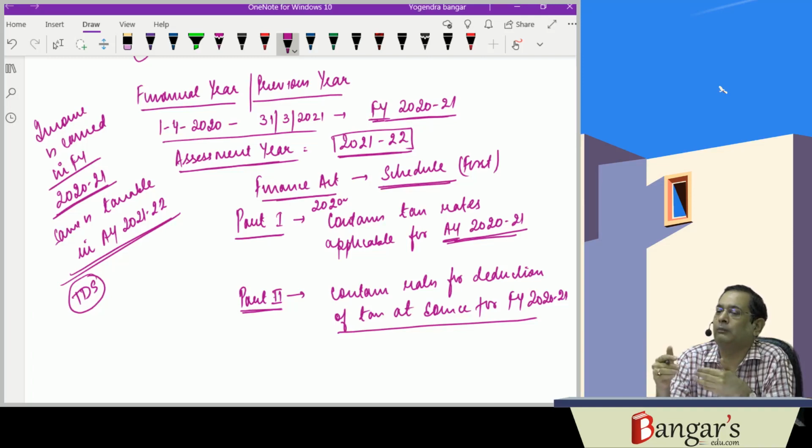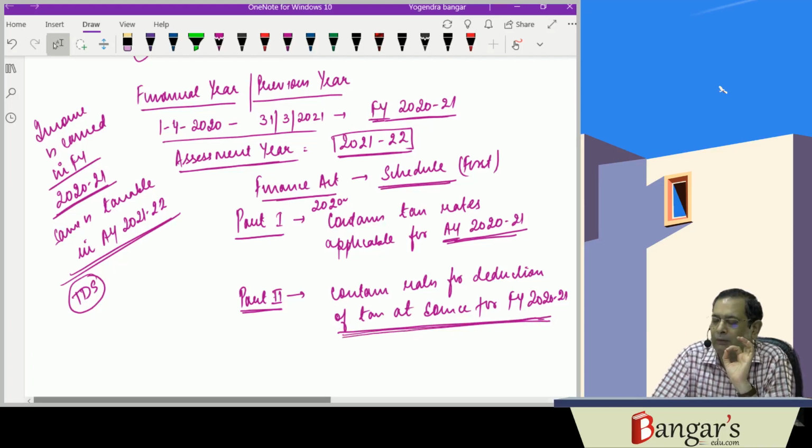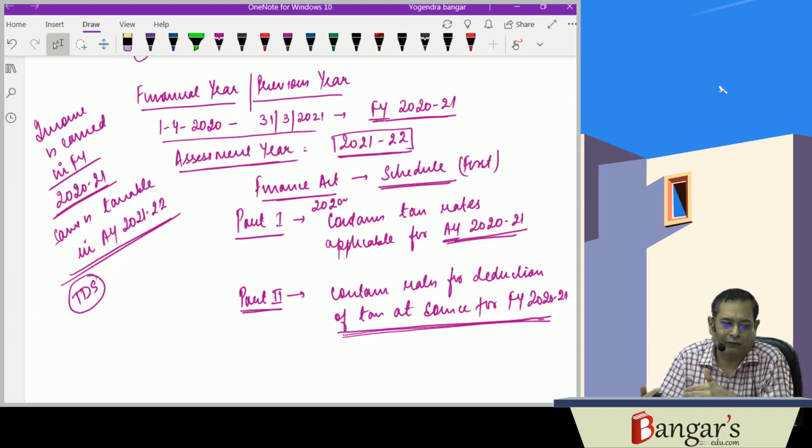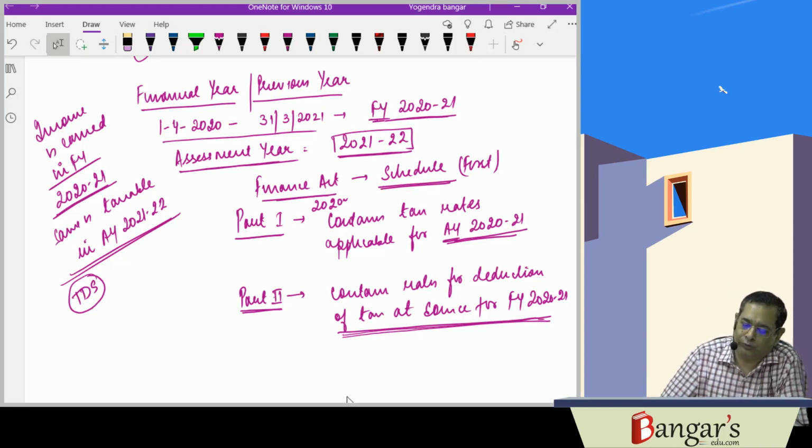I am making payment of rent in respect of my business premises, I have to deduct tax at source. I am making payment on account of fees for professional services, I have to deduct tax at source. At which rates? During the current financial year 2021, if I am making payment in respect of the expenditures, the rates at which tax is to be deducted at source are given in Part 2 of the Finance Act 2020.